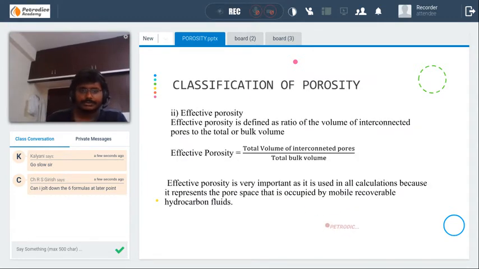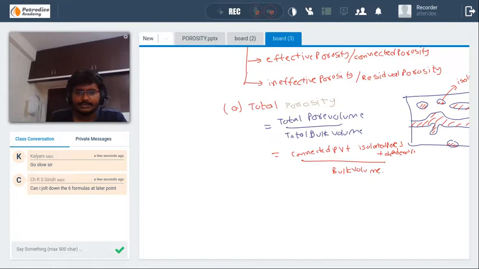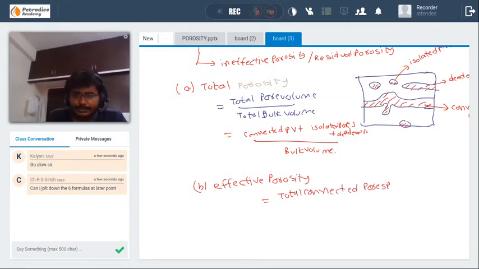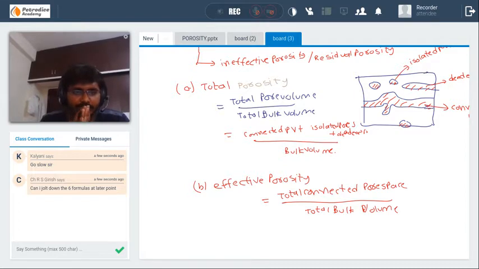Okay, let's go to the second one. Effective porosity is defined as total connected pore space divided by total bulk volume. Effective porosity is the only porosity that a reservoir engineer is mostly interested in, because it contributes to the production of oil and gas from the reservoir.